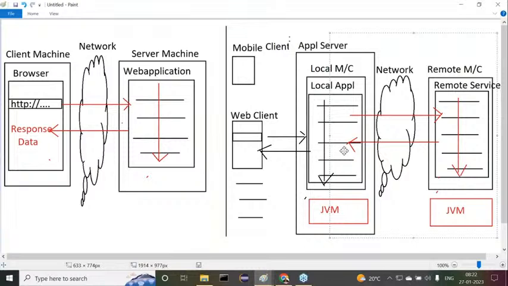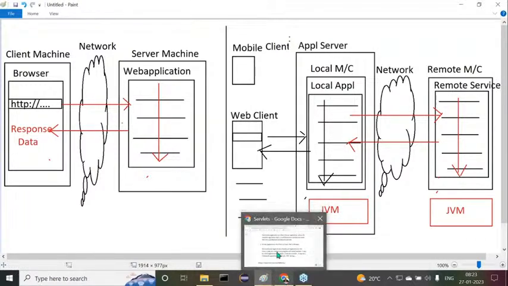So take any example nowadays. Payment gateways are implemented through WhatsApp also. We can do some payments even through WhatsApp, and there also the same kind of architecture is going on. Not only that, even Facebook or any kind of application nowadays is going to be used in a distributed environment, clearly. Right, so this is exactly the point I'm telling you.